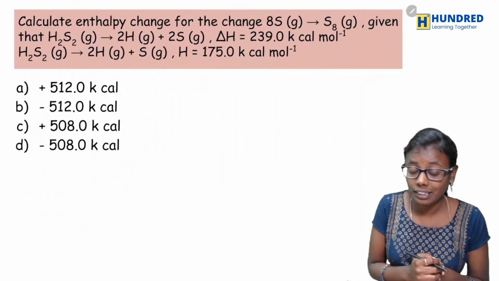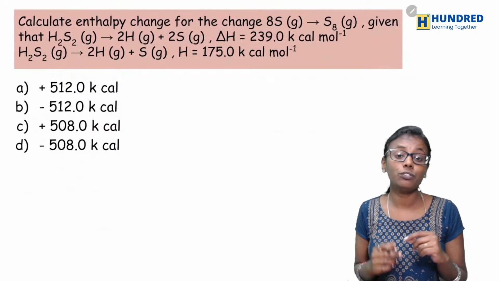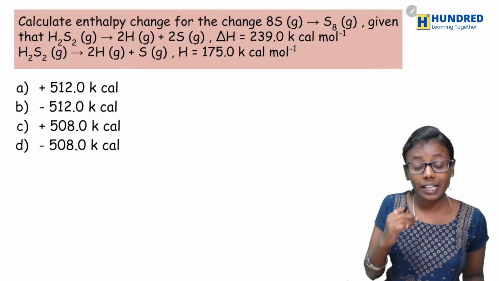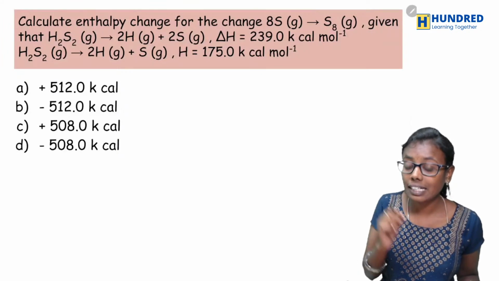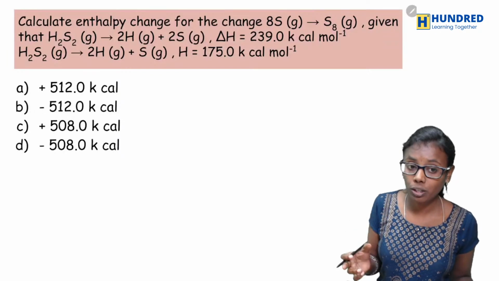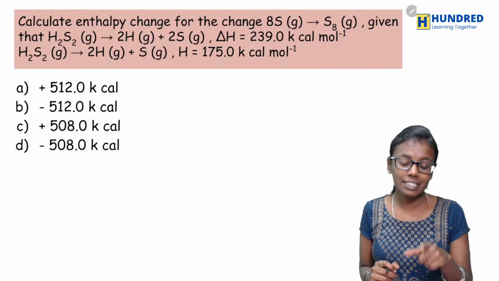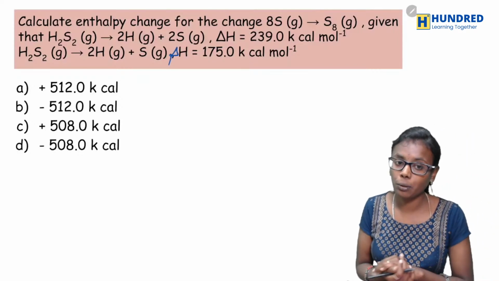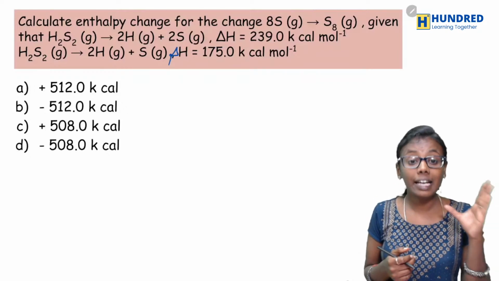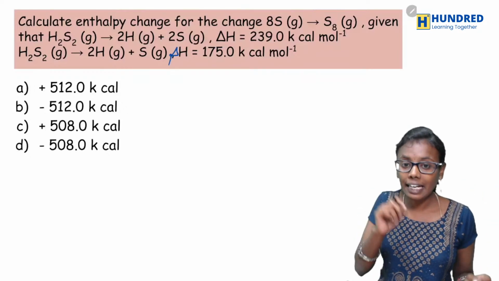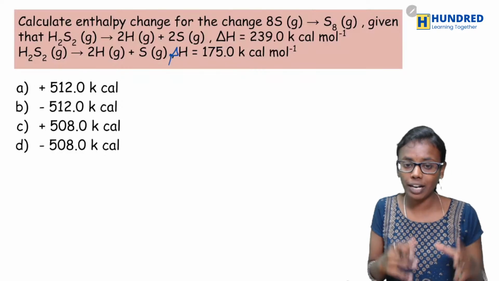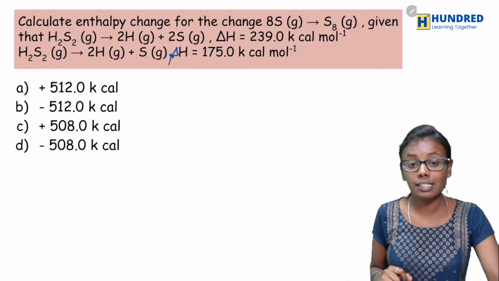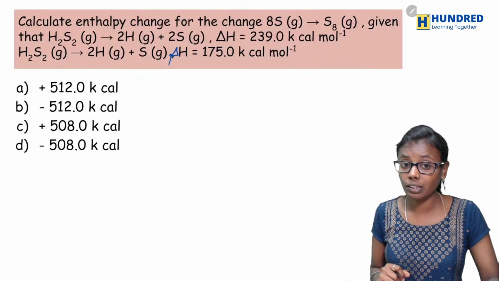Yes. And the next question is, calculate the enthalpy change for the change 8S to S8 given that H2S2 gives 2H plus 2S, whose delta H is 239 kilocalories per mole, and H2S2 gives 2H plus S, whose delta H is 175 kilocalories per mole, right? So what would be the enthalpy change for 8S to S8 they have asked. So how to find out? Calculate and tell me the answer.